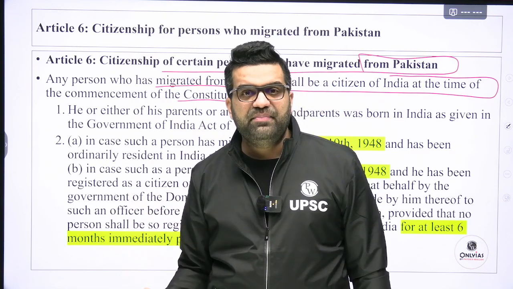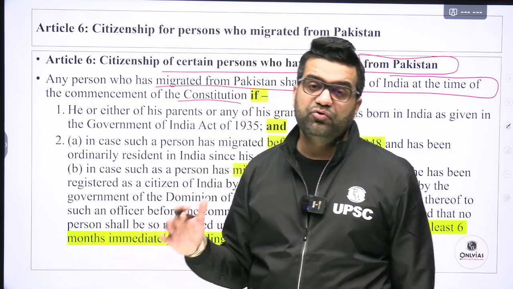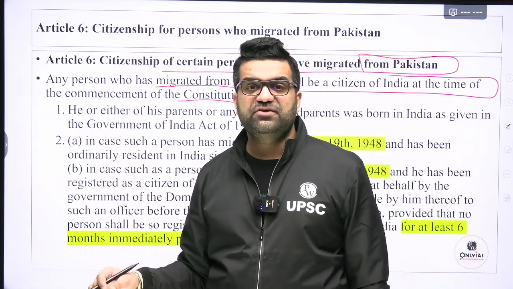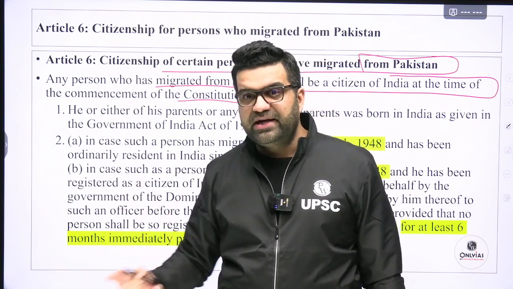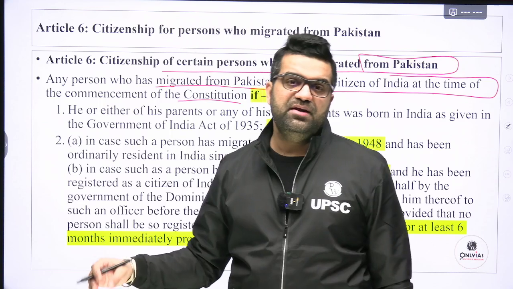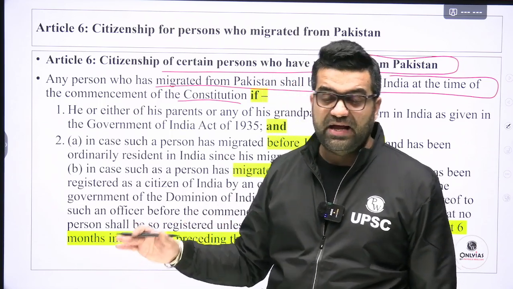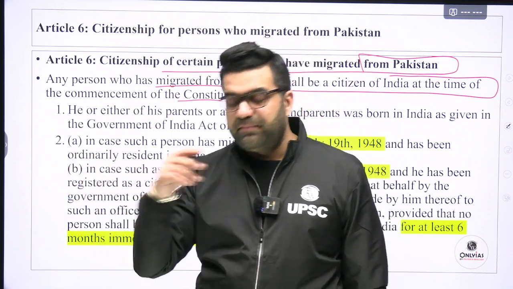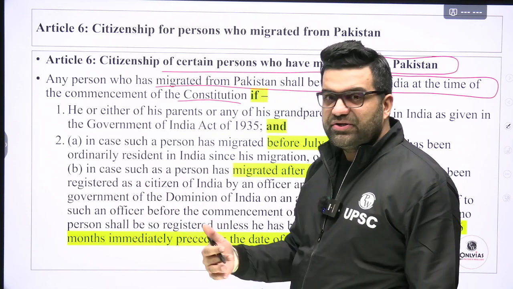They migrated back when the situation turned normal. Maybe they were not here in India on 26th of January, but their entire life has been spent in the Punjab part of India, not the Punjab part of Pakistan. So they will naturally come back to India.